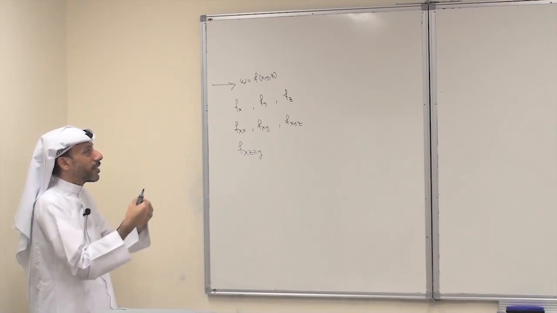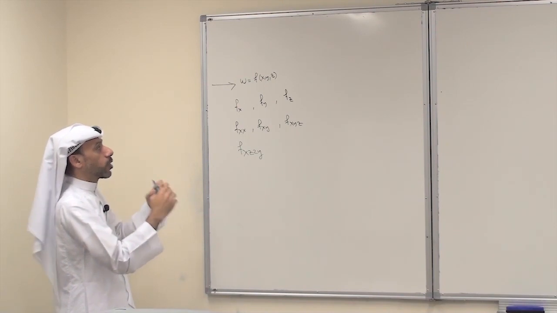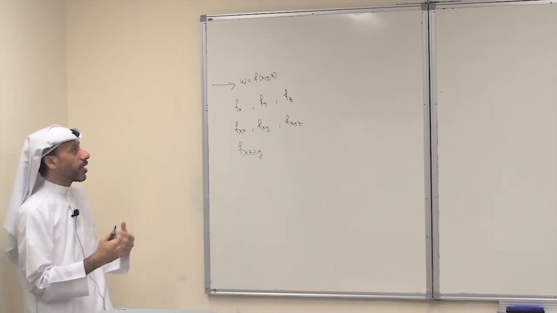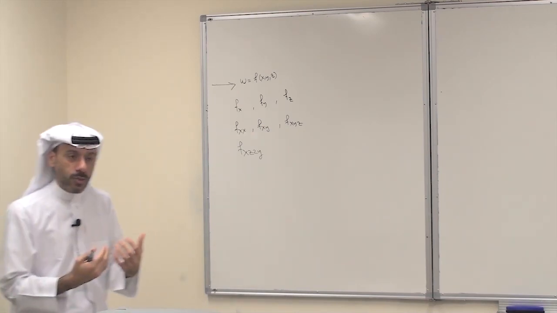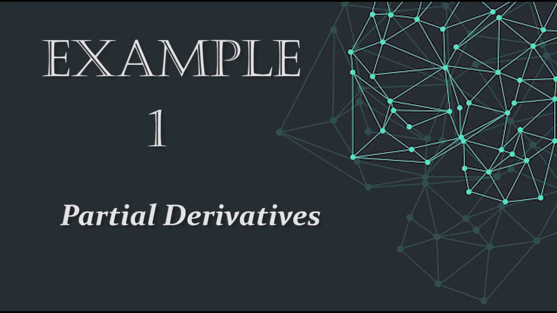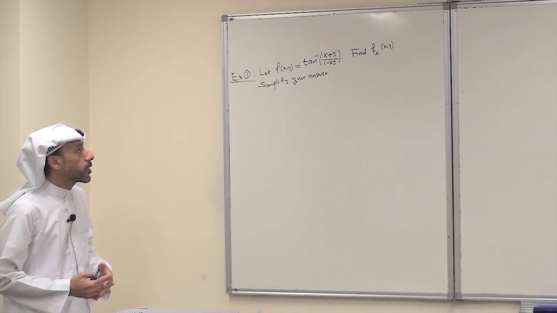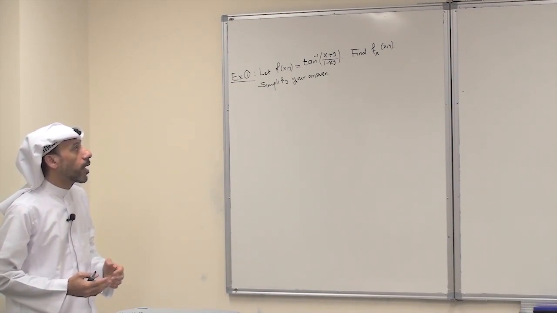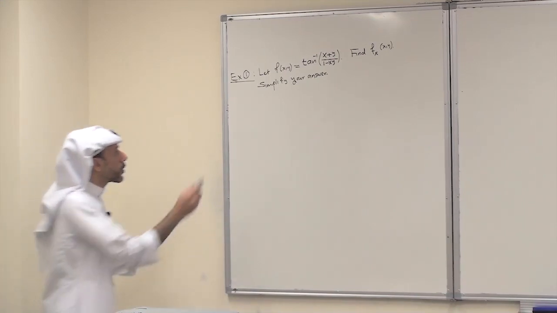The notation and the main method for computation are the same. So for functions of 3 or more variables, the same notation and the same technique for differentiation are used as for functions of 2 variables. Okay. Now let's consider the following example. Let f(x,y) equal tan inverse of (x plus y) over (1 minus xy). Find the partial derivative of f with respect to x. Simplify your answer.